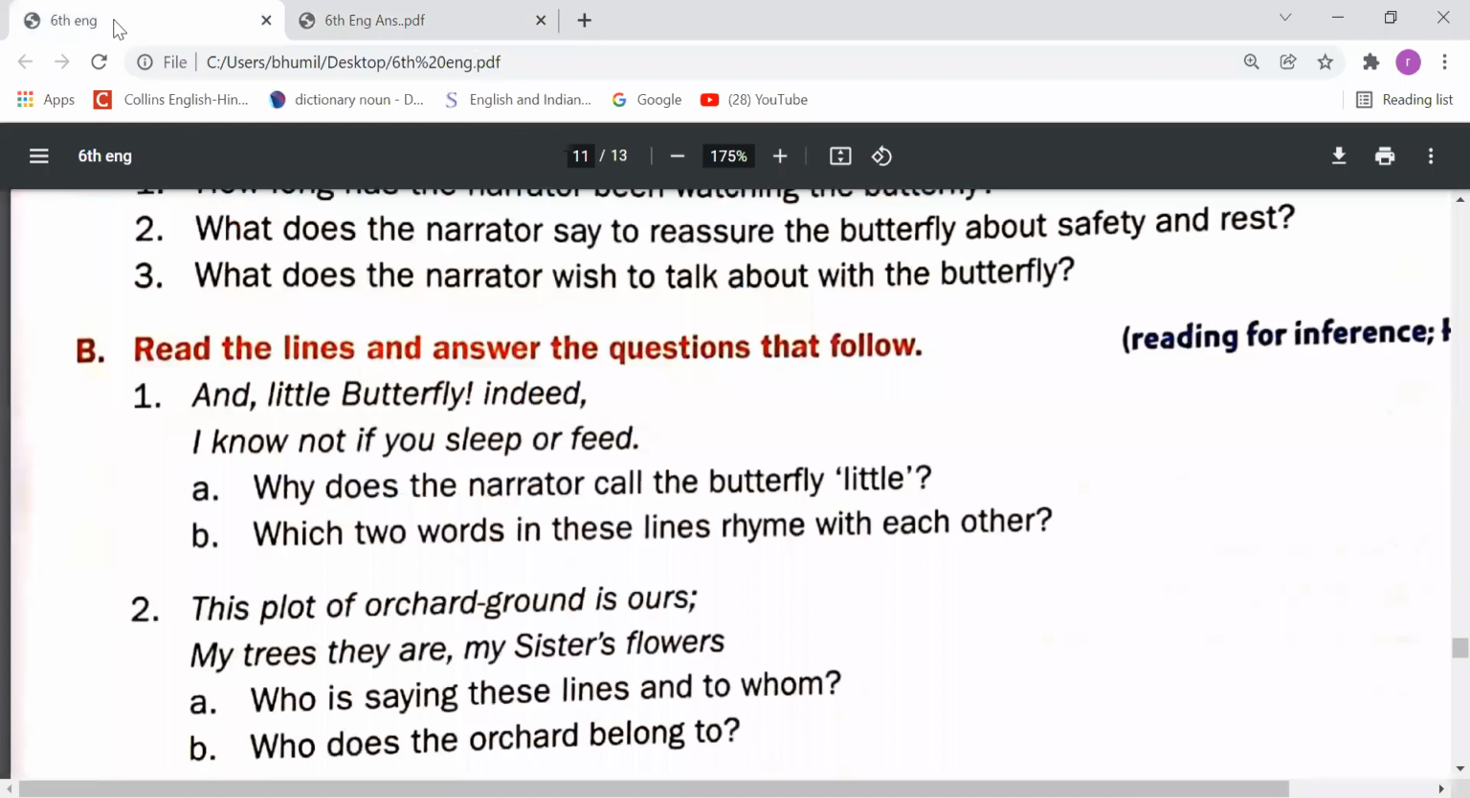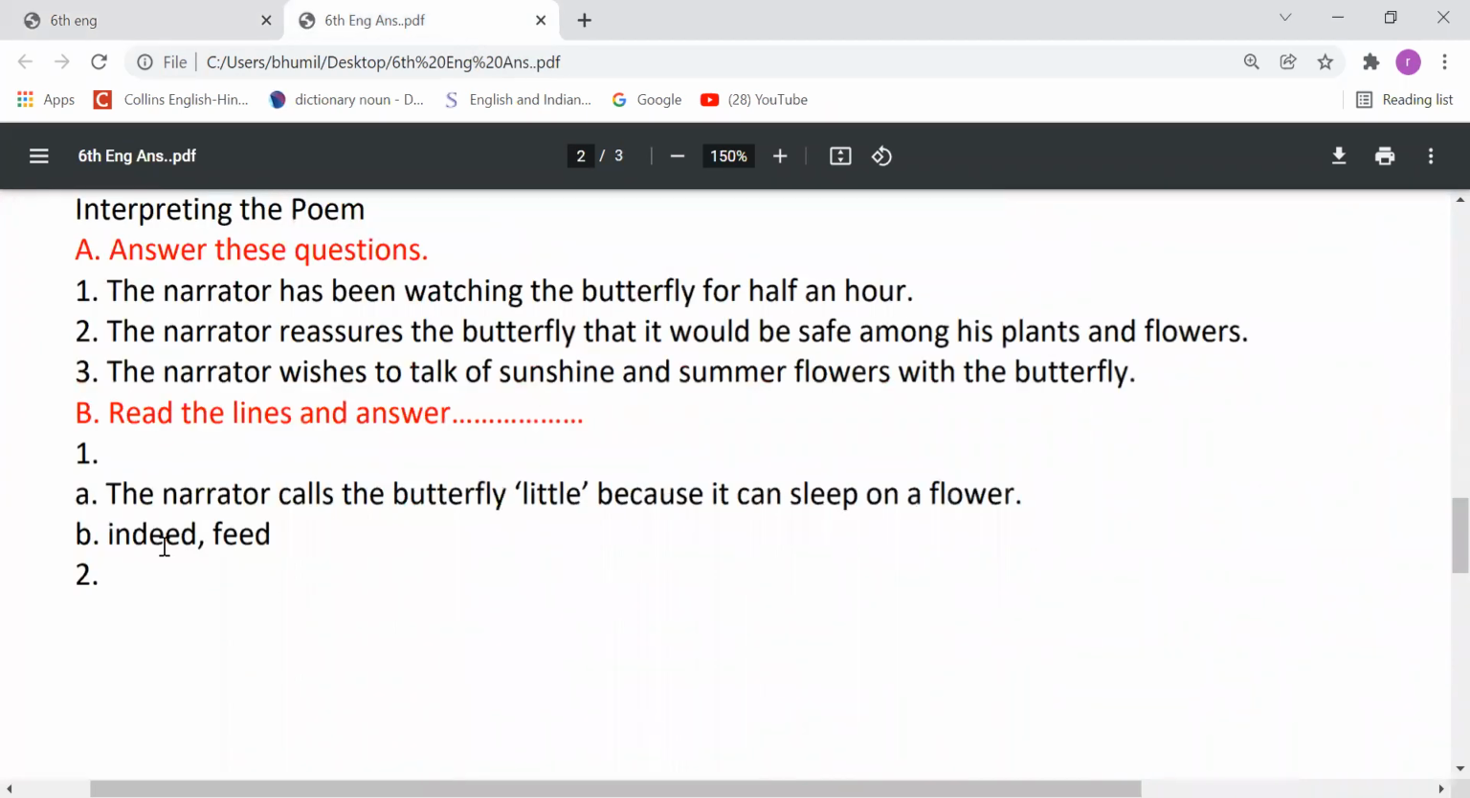Next question. Which two words in these lines rhyme with each other? Dear students, you know what rhyme is? Rhyme means having the same ending sound. So we need to find two words which have the same ending sound. Two rhyming words like indeed and feed. These two words have the same sound. Let's see the answer. Yes, indeed and feed. Okay, come to the next question.